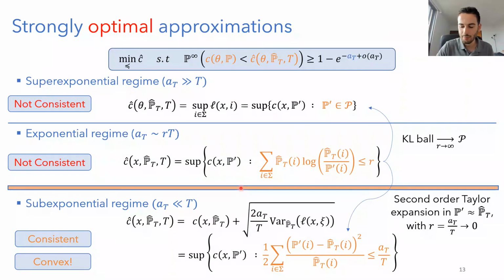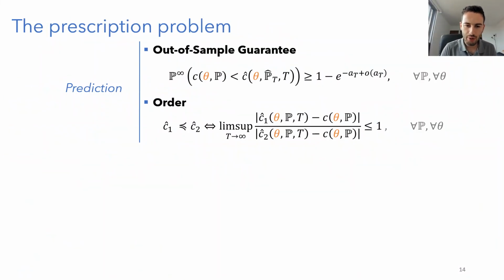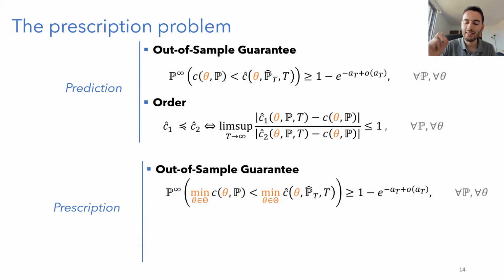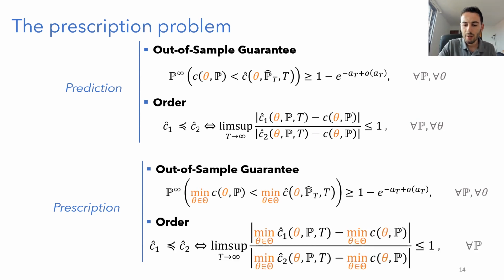easy to minimize. Finally, I also want to point out that we can study a more precise but also more complex problem where instead of comparing the approximations just on every single decision, we compare them exactly on the optimal decision. So I will add a minimization here and everywhere, whether it is for the guarantee or for the order we define. But we show that even in this case, every result that we show still holds. It's more complicated, and also the proofs are more complicated, but the results all essentially hold.